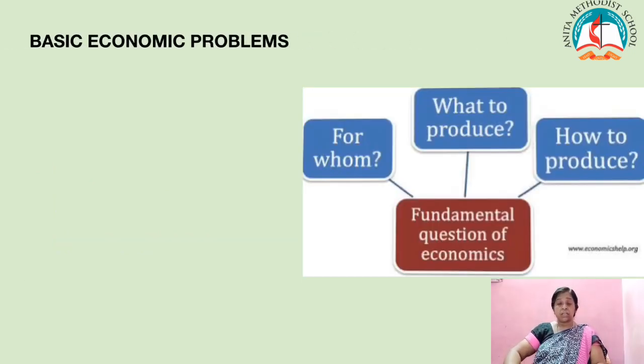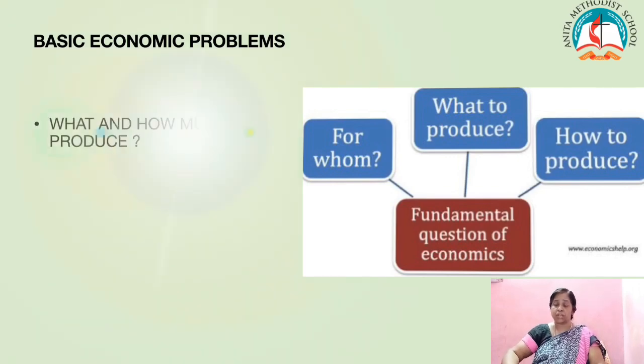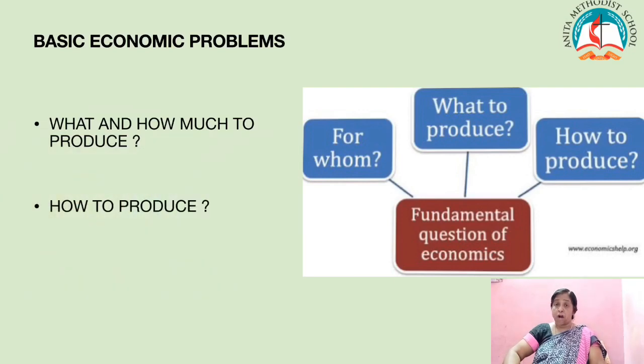Children, the next concept will be about basic economic problems. In our economy, resources are always scarce and the wants are numerous. So we have to make certain choices. The choices are what and how much to produce. Whether to produce more of food, clothing, and housing, or to have more luxury goods. Then how to produce.